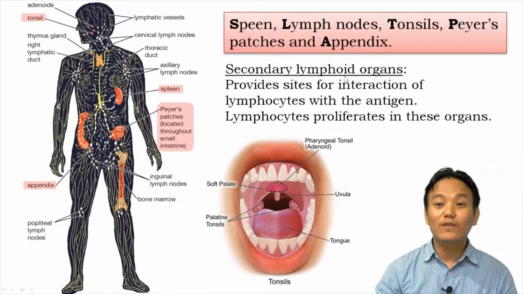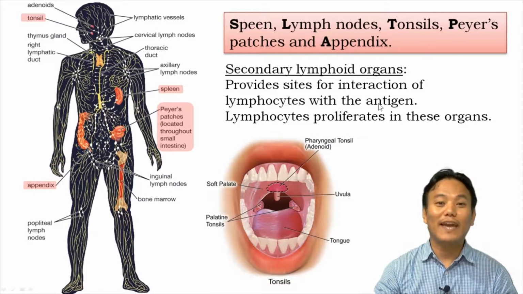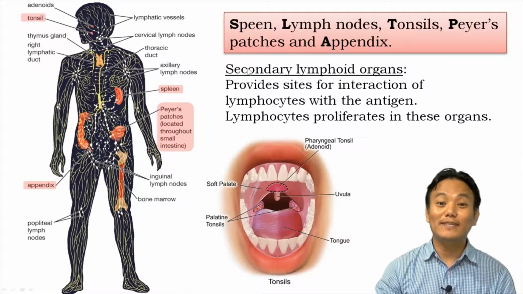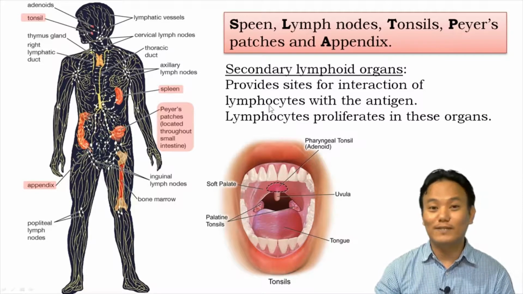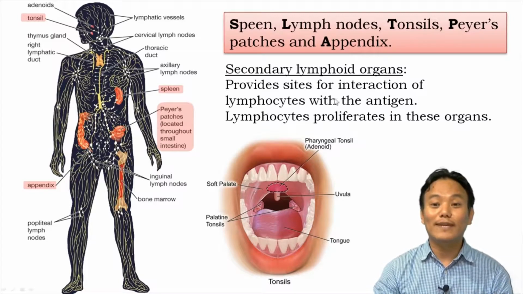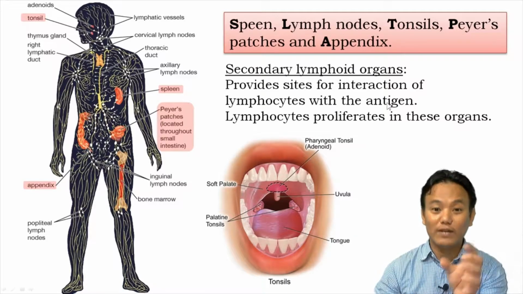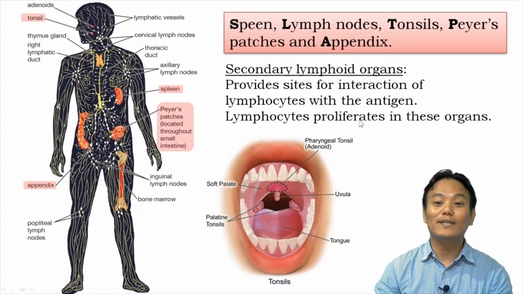So the secondary lymphoid organs serve as a site for interaction of lymphocytes with the antigens. When a pathogen enters your body, the pathogen themselves or the antigens of the pathogen reach these secondary lymphoid organs. And inside these secondary lymphoid organs, the lymphocytes are there. Therefore, the lymphocytes and the antigens or the pathogens interact with each other, and the lymphocytes proliferate within these organs and launch their immune response. And this leads to the inflammation of these secondary lymphoid organs.